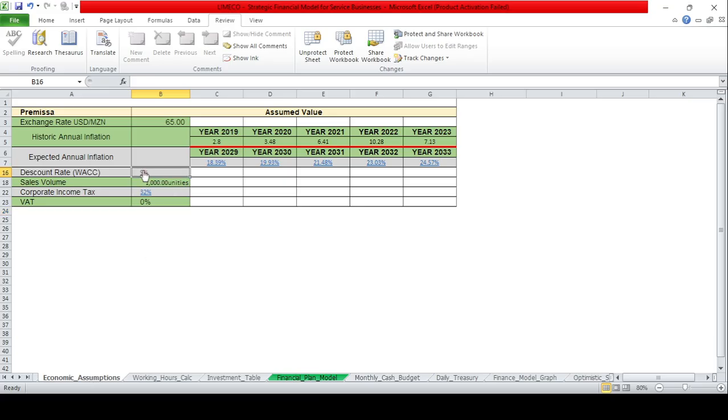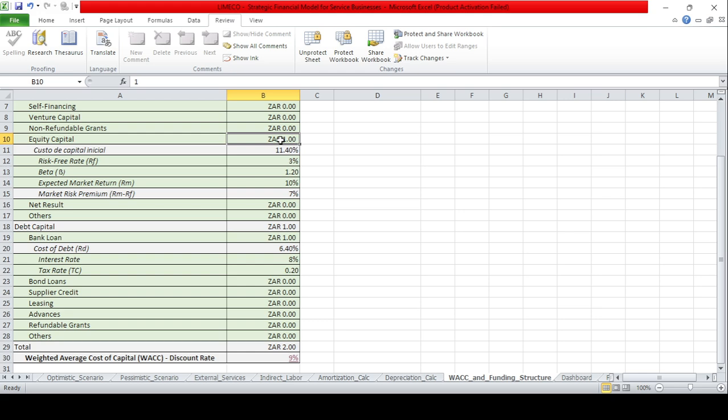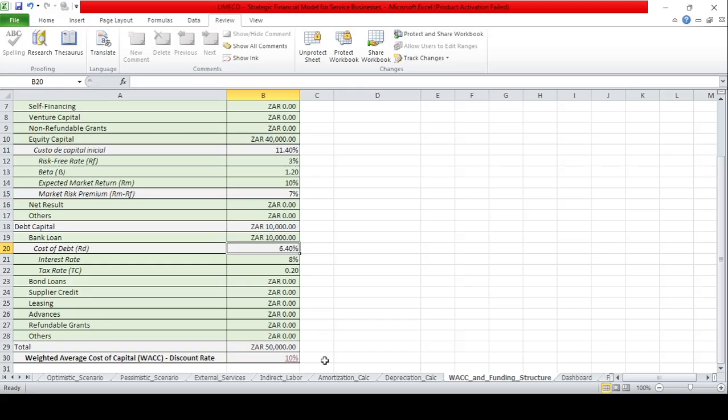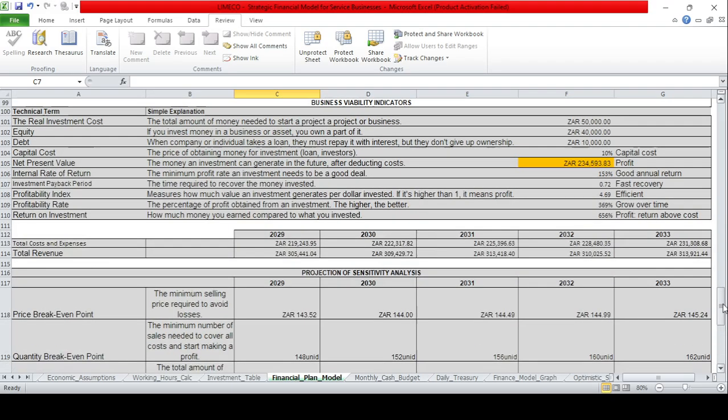Now we go to the financing sources. Here it's 50,000. Okay, you can put here 40,000 of equity capital, and here bank loan 10,000 rands. The discount rate is 10%. Okay, 50,000.